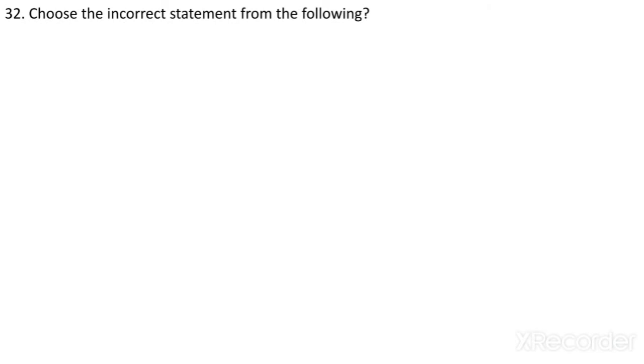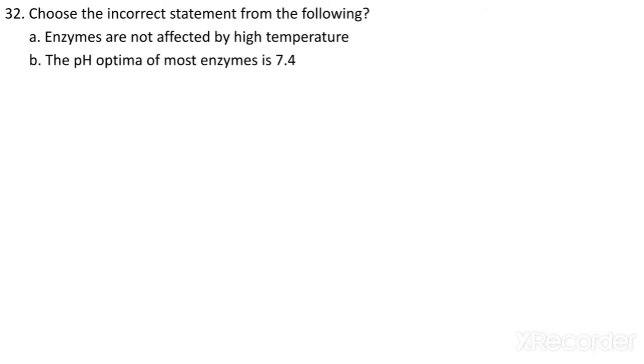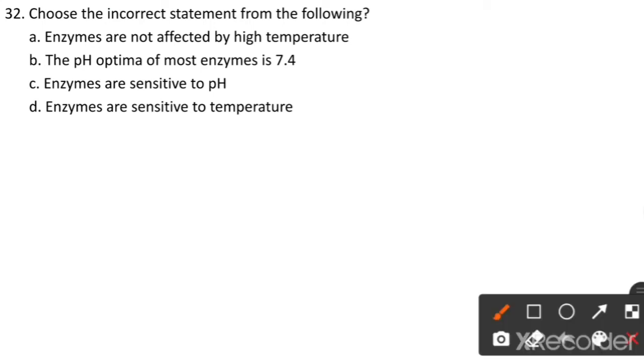Choose the incorrect statement from the following. Enzymes are not affected by high temperature. The pH optima of most enzymes is 7.4. Enzymes are sensitive to pH, or enzymes are sensitive to temperature. Now, what is the incorrect statement? Enzymes are sensitive to temperature is a correct statement, because temperature may affect the enzyme.